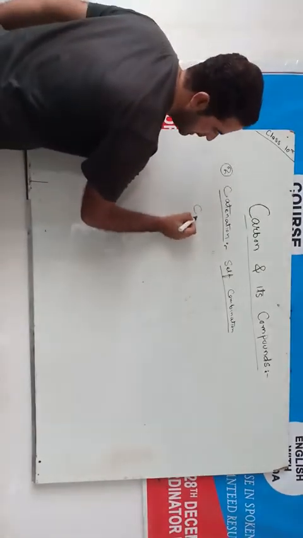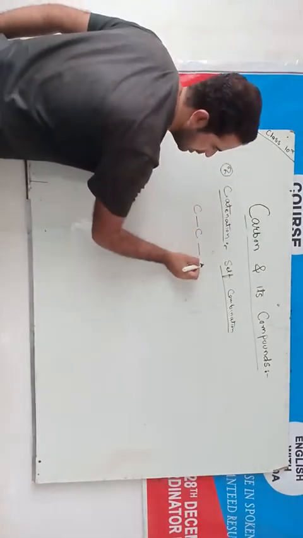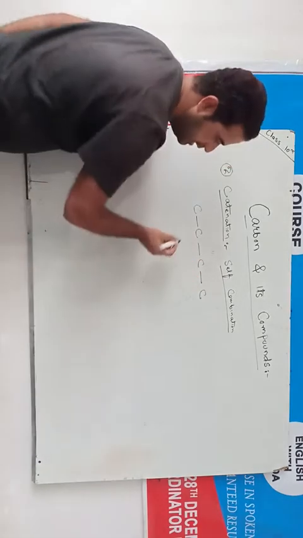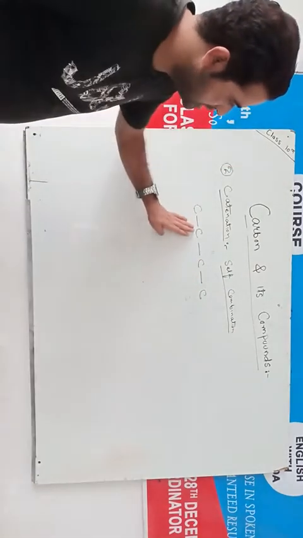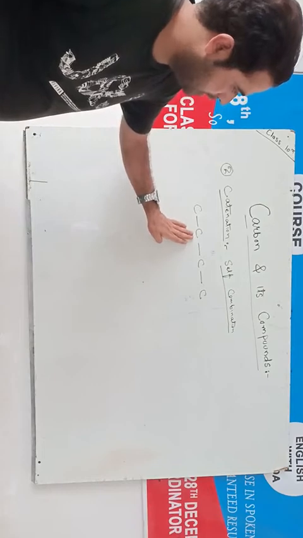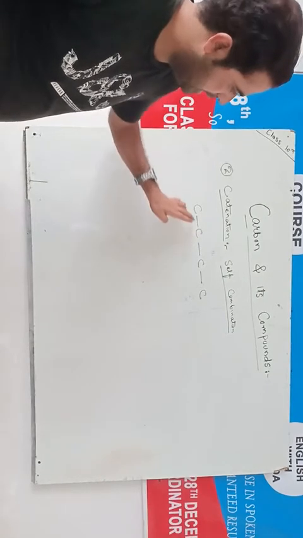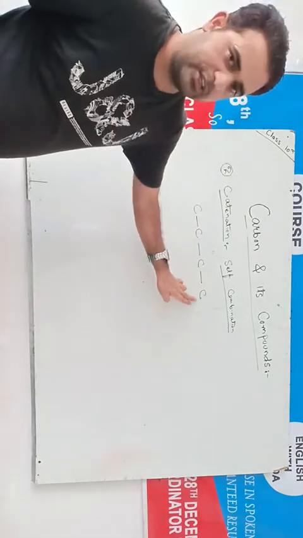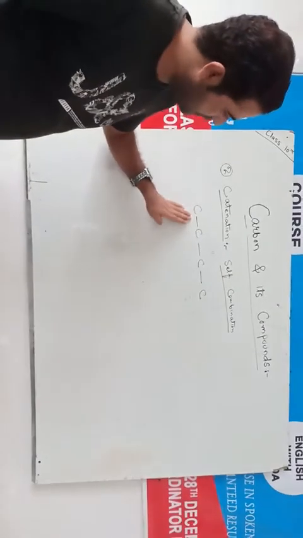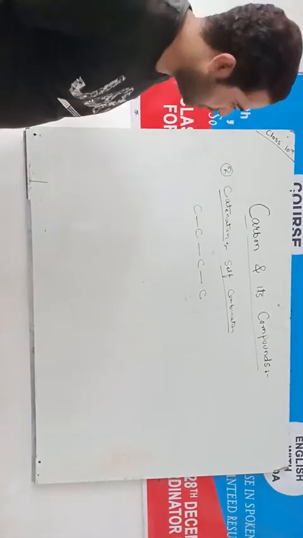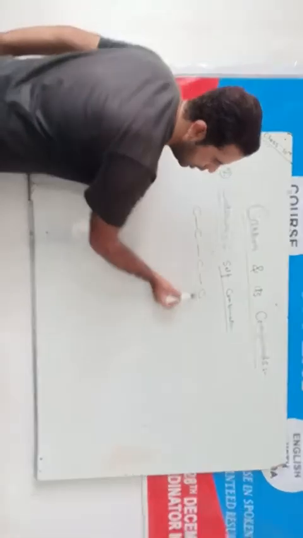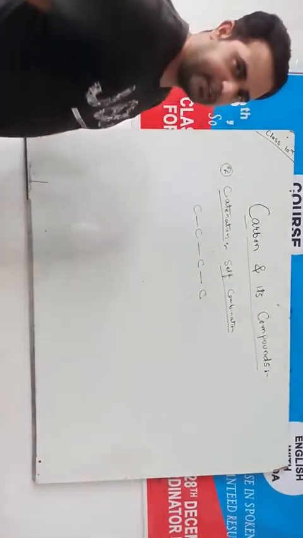This is carbon, another carbon atom, another carbon atom, another carbon atom. In this way, these 4 carbon atoms have joined together with each other and formed a chain-like structure. This self-combination of different carbon atoms to form the long chain is called the catenation property.